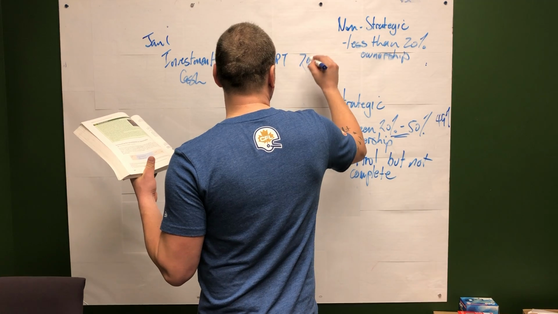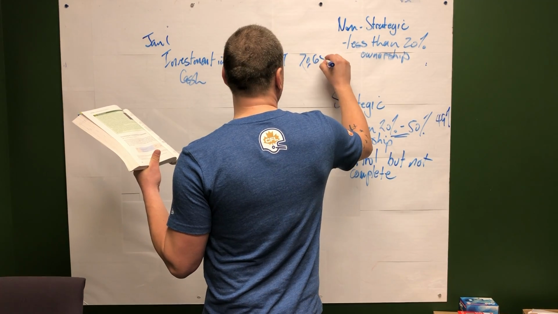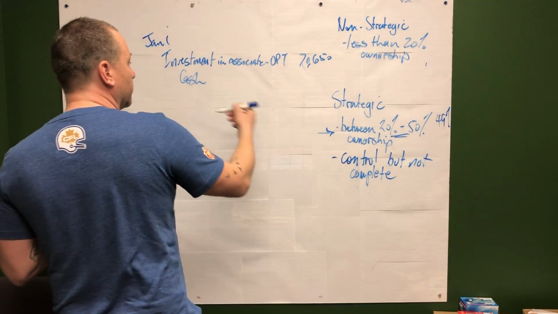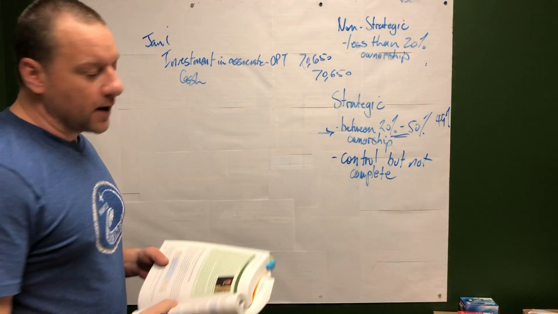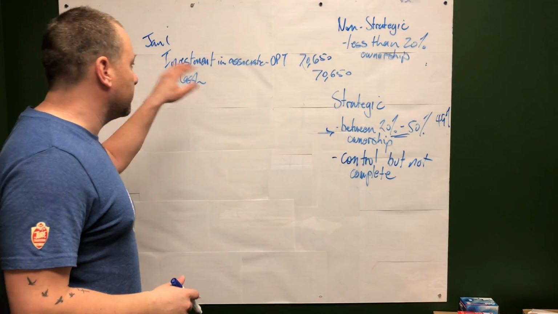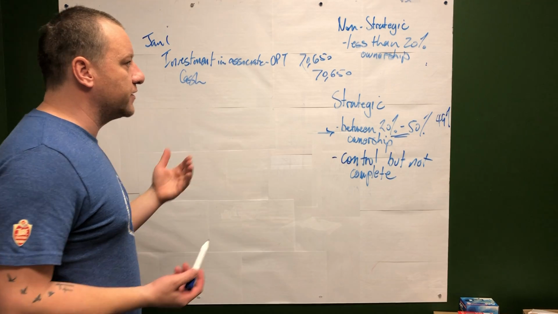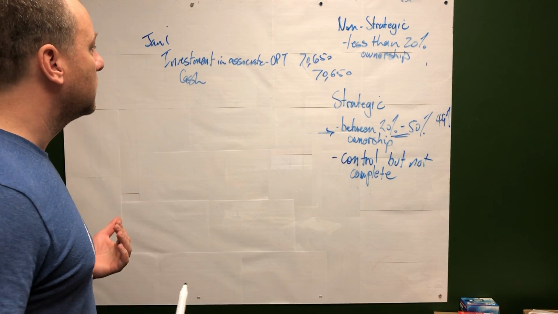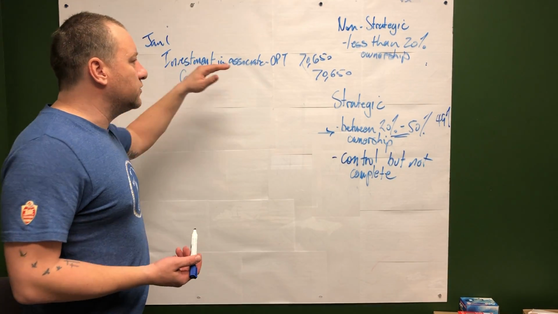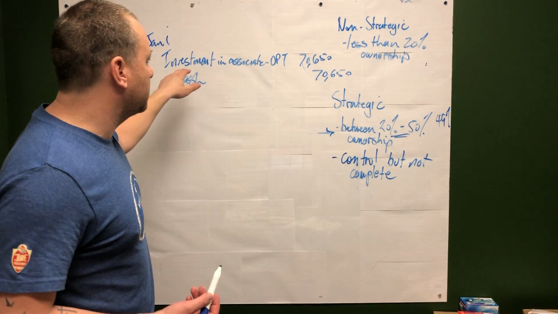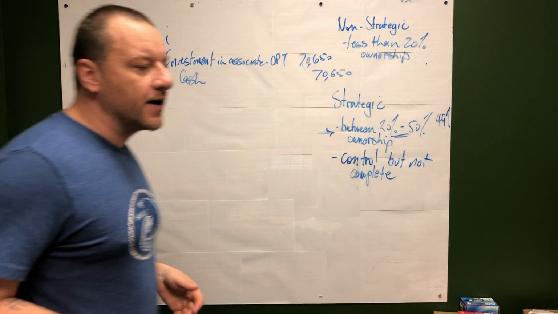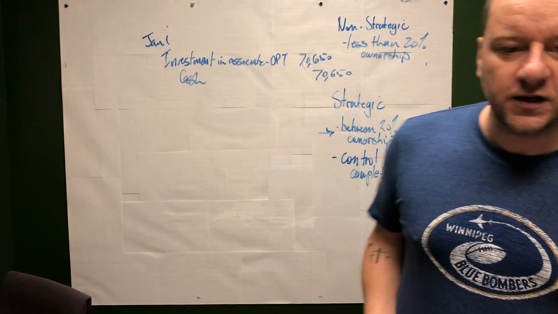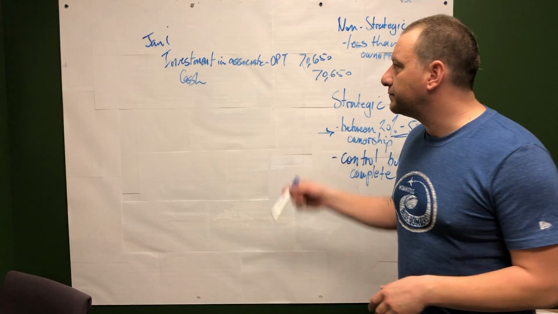The total is debit $70,650 to the investment in associate, credit cash $70,650. The only difference is that before, when it was less than 20%, we just said investment and then the company name, okay? In this case, we've got to signify that it's an investment in associate and the company name, OPT.